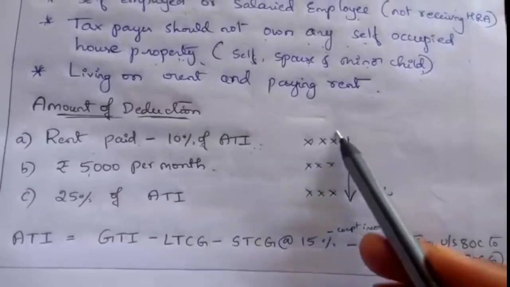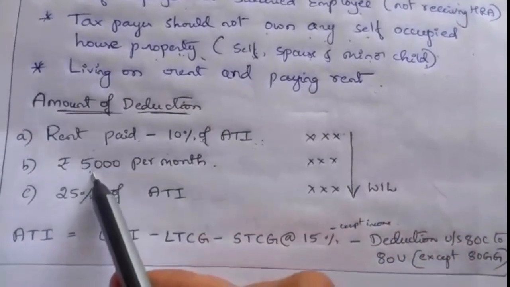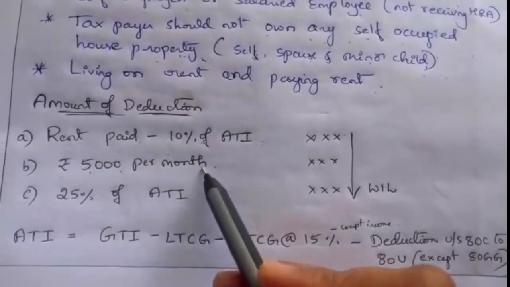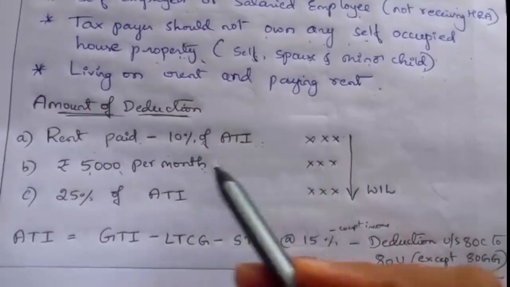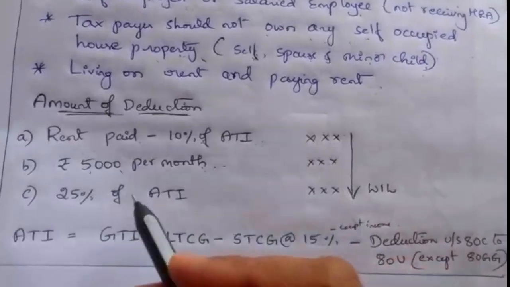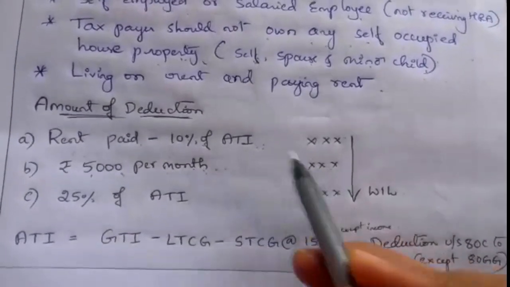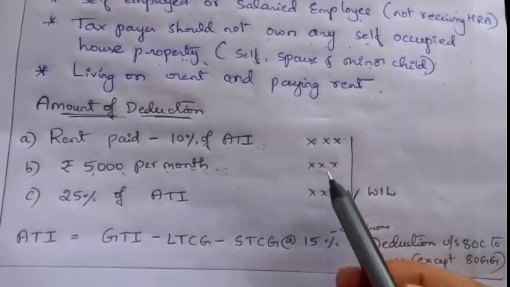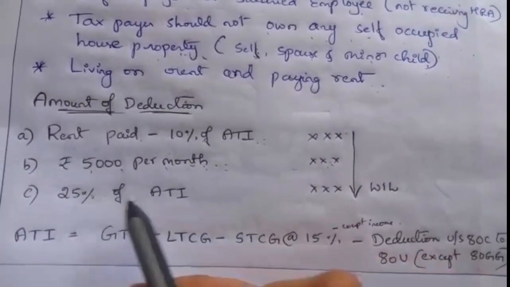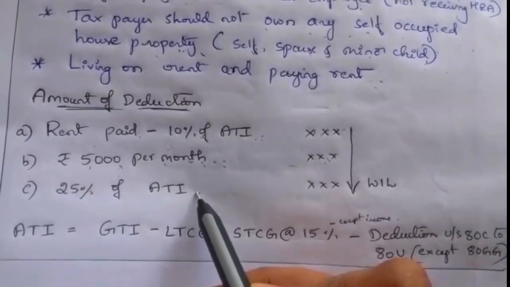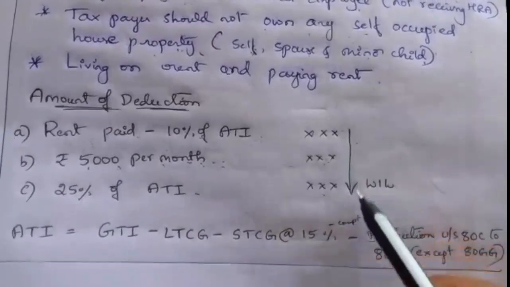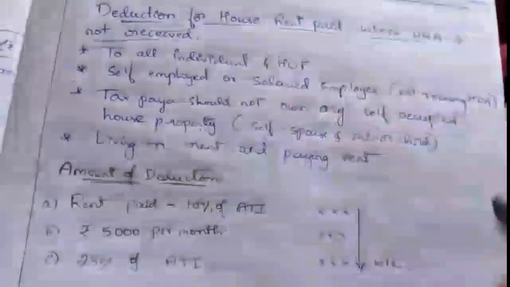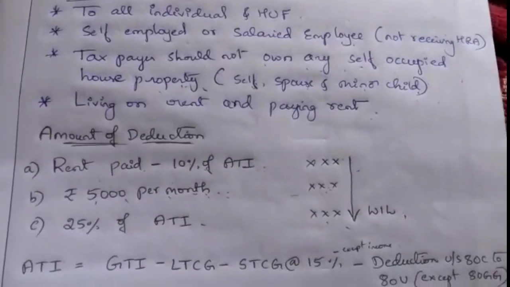What is the difference we have to take here? If he is paying 5,000 per month rent, then you can take 5,000 into 12. If he is paying 7,000 rent, then he can take only 5,000 per month as rent. Then 25% of ATI. The amount whichever is less is eligible for deduction under section 80GG.